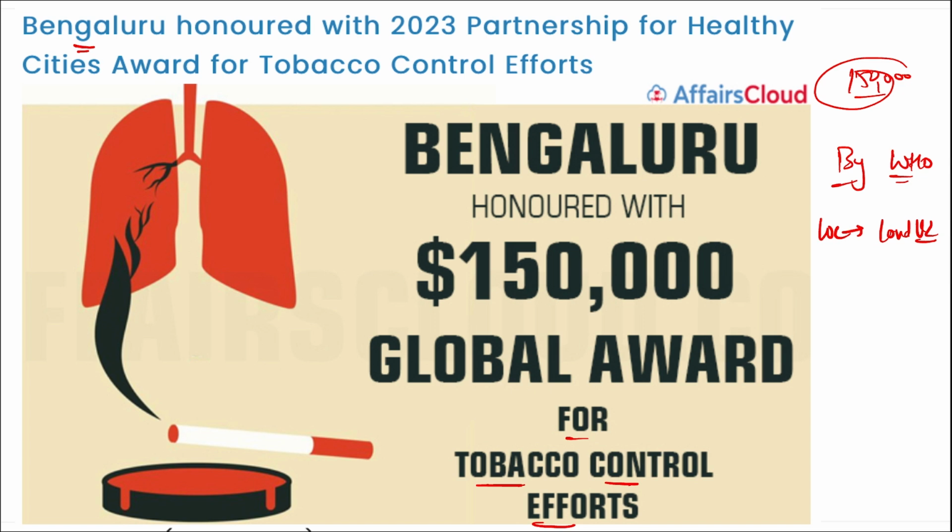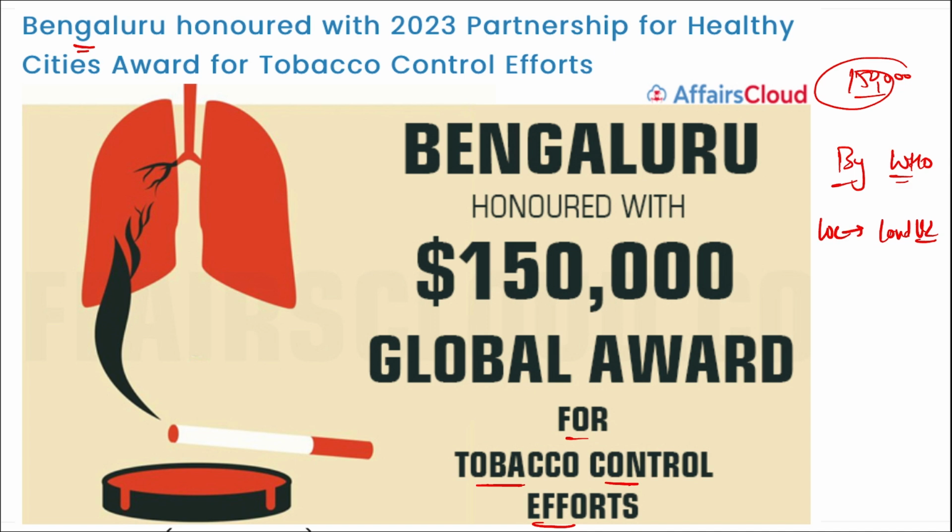So the 5 winning cities each received 150,000 US dollars for their work with the partnership. The cities were acknowledged for their positive contribution to the well-being of their residents and their sustainable efforts to prevent non-communicable diseases and injuries, which can serve as a model for other regions to follow.